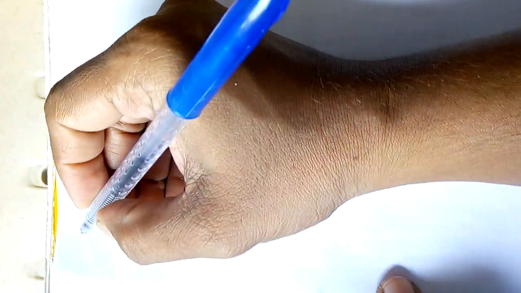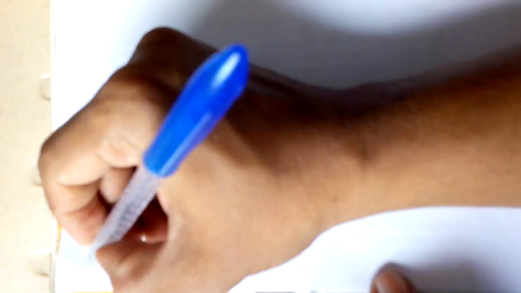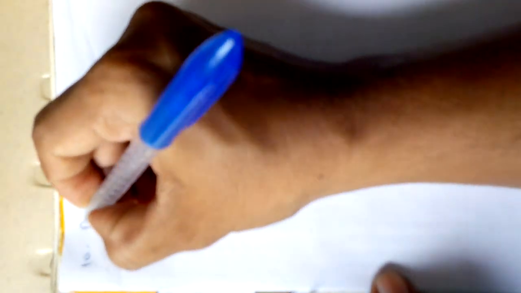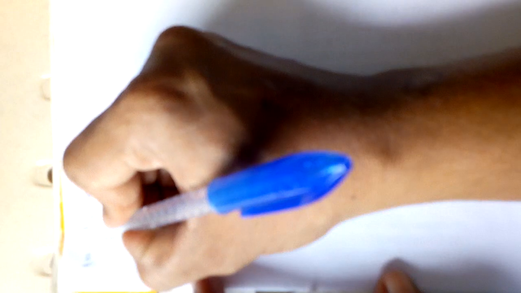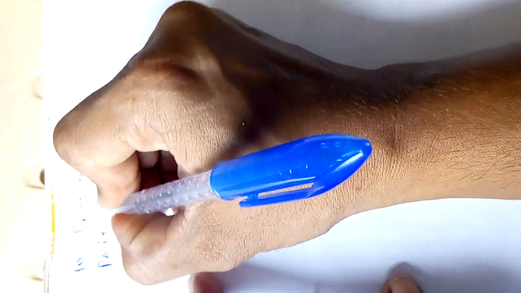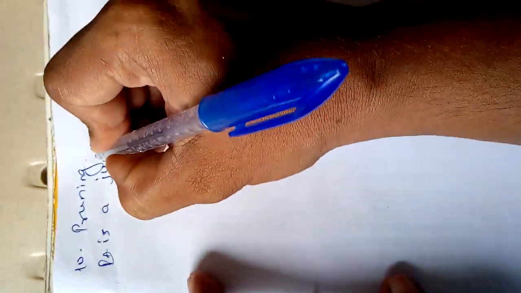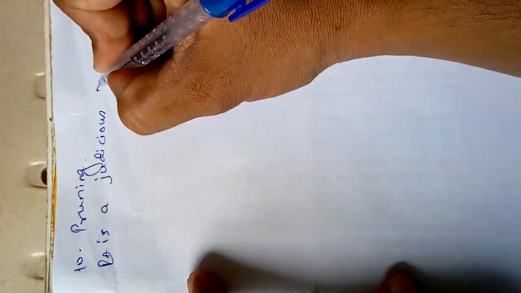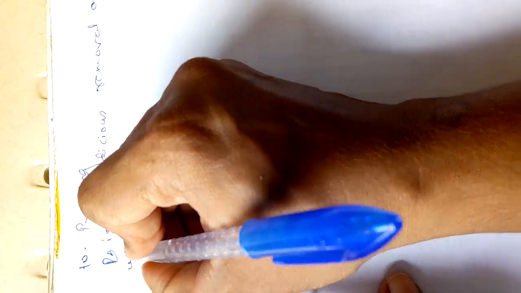Now we start with the next point. The next point is pruning. So what is pruning? Pruning means a judicious removal of undesirable branches.